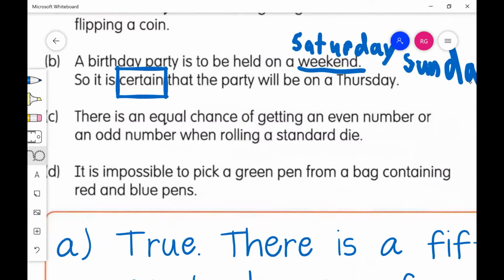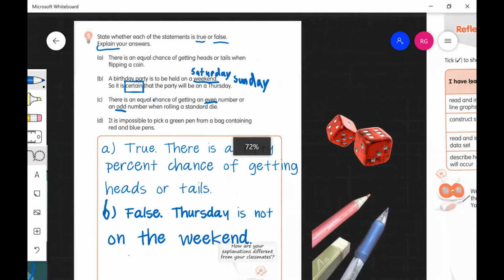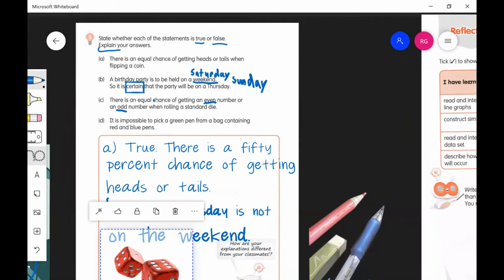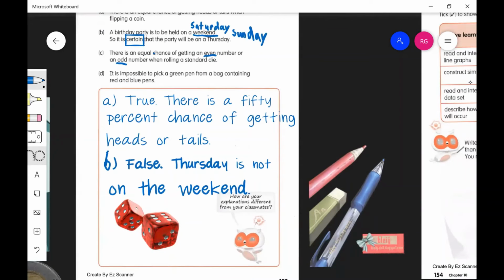Okay, then let's look closely at C. It says there is an equal chance of getting an even number or an odd number when rolling a standard die. Okay, I have some dice here. Die being the singular, dice being the plural.